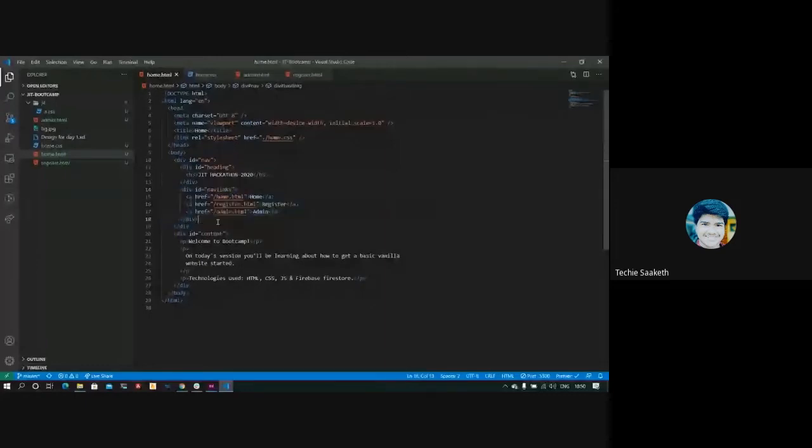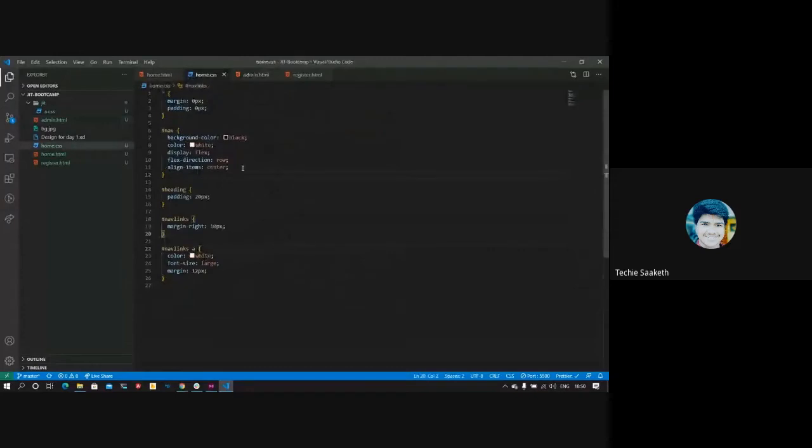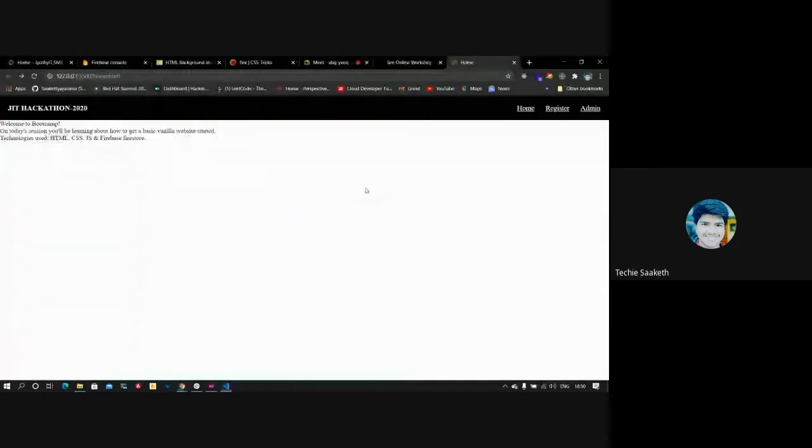So since we have done this, since these two are the children of this nav div, we can make this go left and this go right using the justify content property. When you set justify content to space between, there will be space between both those child elements. That's how we placed JIT Hackathon 2020 to the left and home, register, admin to the right.